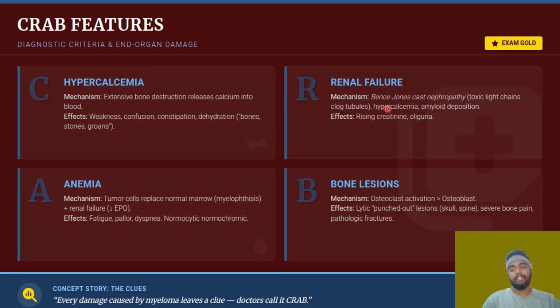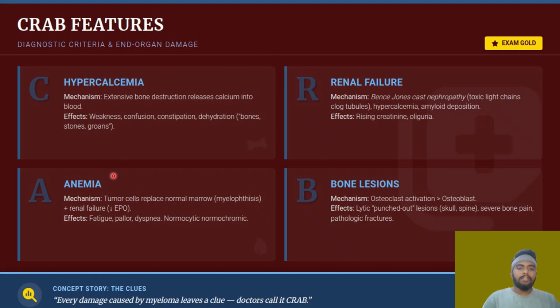This is a very important thing that you have to write in your CRAB features. There is going to be hypercalcemia due to the osteoclast activation, which suppresses the osteoblast formation. Bone formation is now suppressed, but destruction of the bone is there. Bone has calcium in it, so hypercalcemia is seen. Renal failure is due to the M proteins getting into the filters of our kidney, and Bence-Jones proteinuria has also been seen.